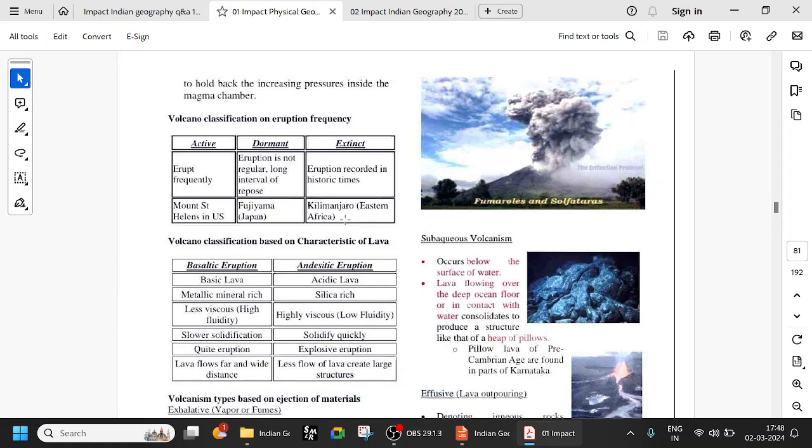Example of extinct, Kilimanjaro in Eastern Africa. In India, the only active volcano is Barren Island. Barren Island in Andaman and Nicobar is the only active volcano in India.